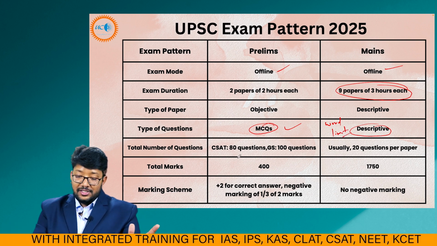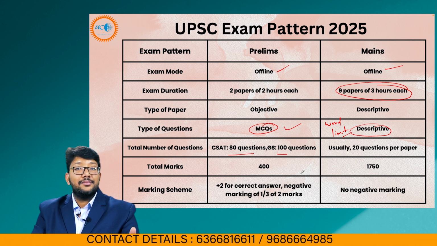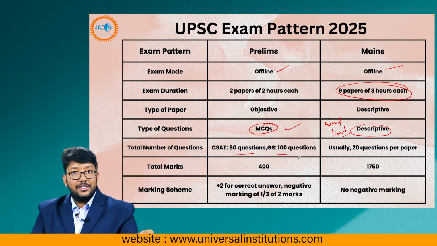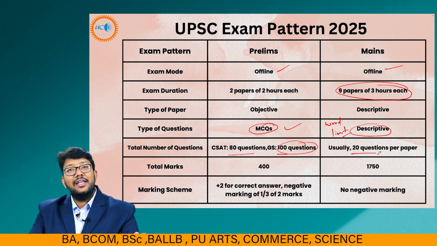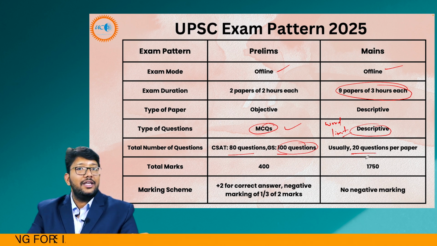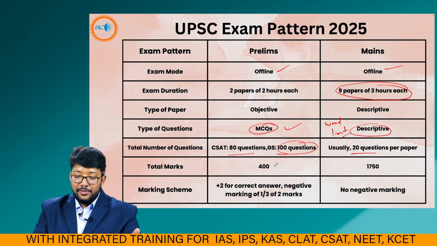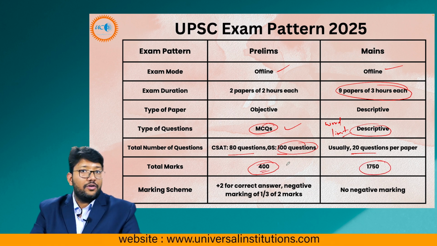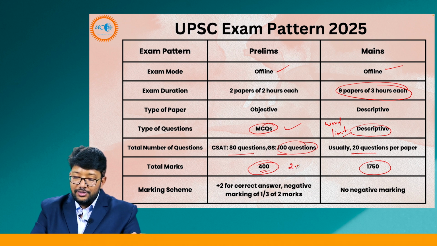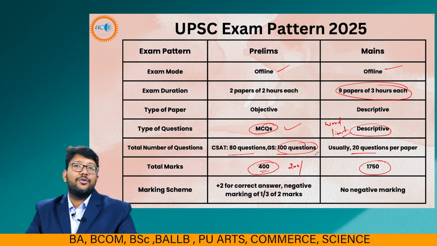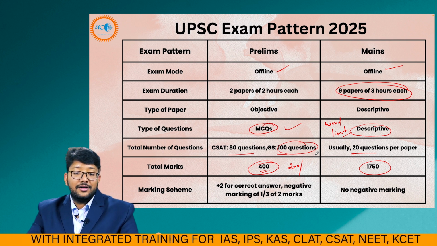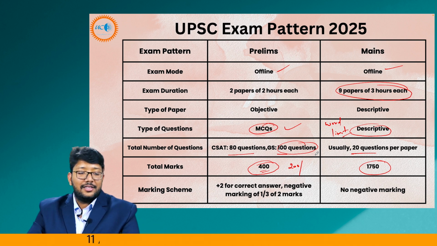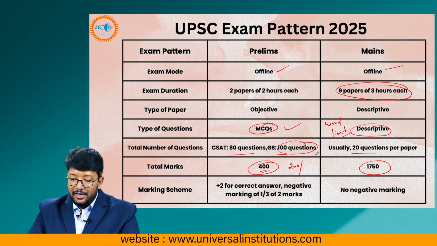In total, 80 questions will be asked in CSAT, and in GS 1 it would be 100 questions. The cutoff will be made from these GS questions out of 100. And generally in mains, historically, we have seen that 20 questions per paper are there. Total marks would be 400 in prelims and 750 for mains. But prelims is not 400, remember, it is out of 200. So you have to see the various cutoffs. We will discuss cutoffs and all. If you want more details about cutoffs regarding other subjects like geography, history, polity, you can comment in the box. We will do that for you.